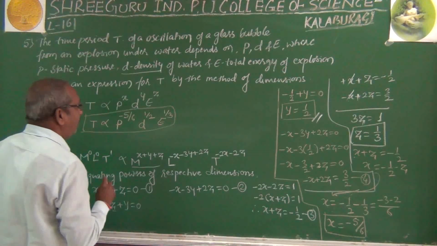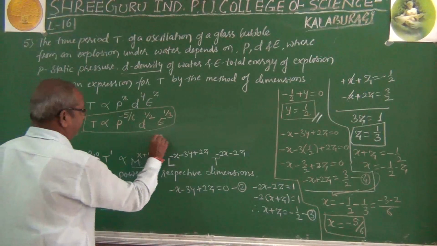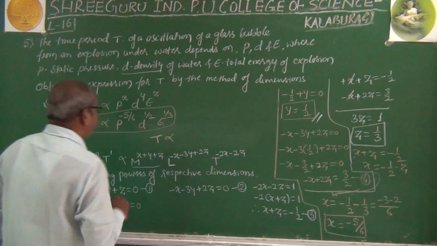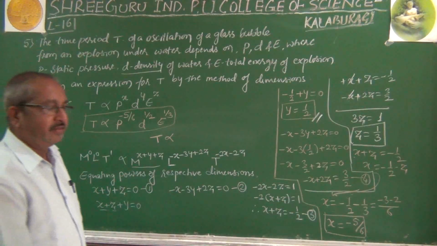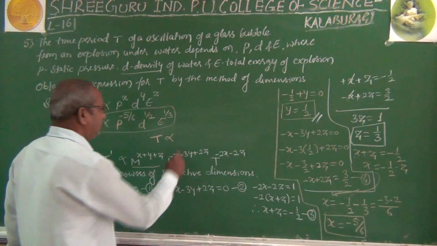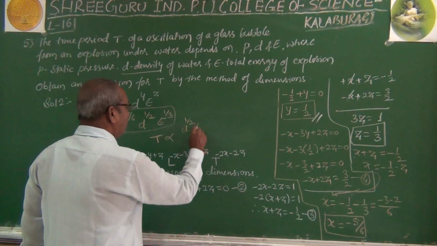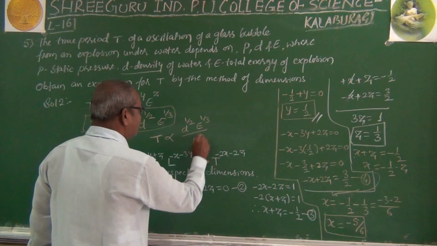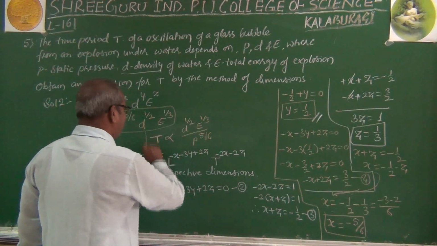If you want to simplify by the basic rules of mathematics, t is proportional to, if the powers are positive, you keep them in the numerator, and the negative power you take to the denominator, where it becomes positive. Therefore here we get d raised to 1 by 2 e raised to 1 by 3 divided by p raised to 5 by 6. This is also the same equation.